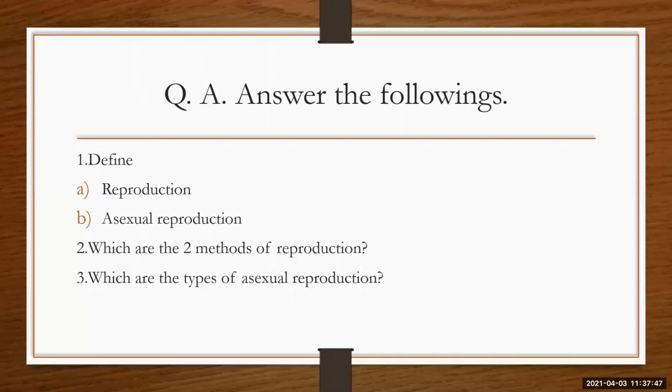Very good, Prince. Anybody else here wants to try? He has given the answer fission, fragmentation, and budding. Now only three are remaining. Prince, vegetative reproduction, vegetative propagation, yes. And lizard and starfish, what do they show?